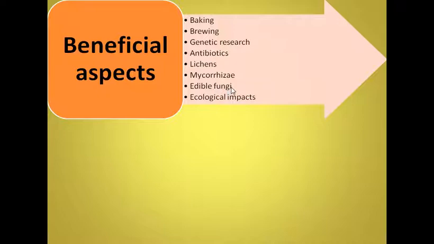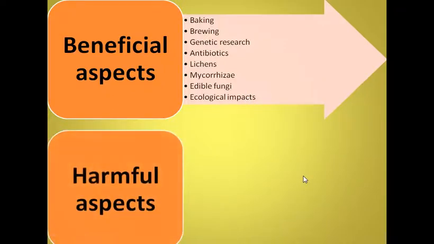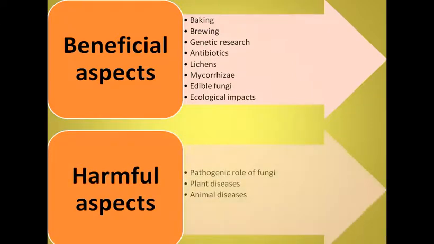They especially provide protein food. Ecological impacts are also very important, as many of them are decomposers, so they help in recycling of nutrients. Harmful aspects include especially their pathogenic role, since many fungi cause diseases in plants as well as animals.